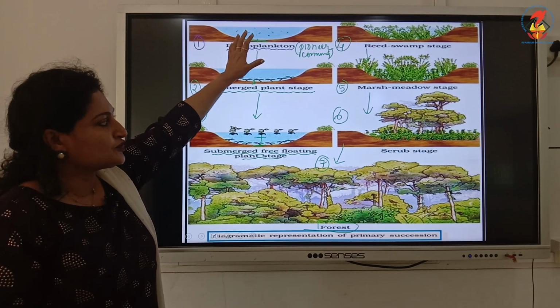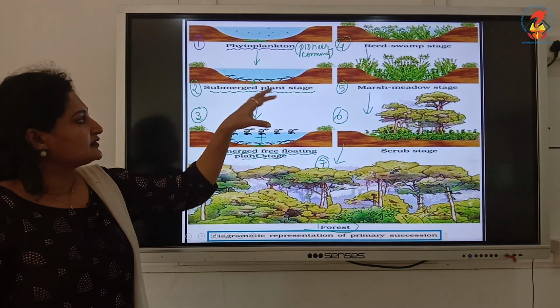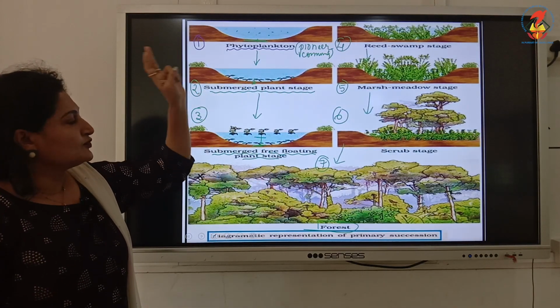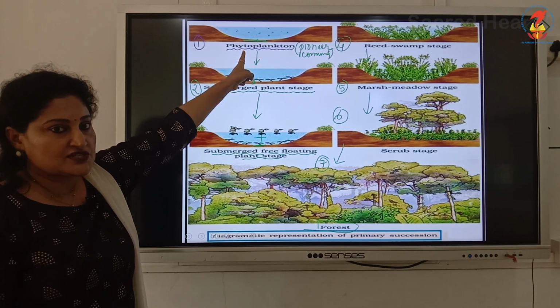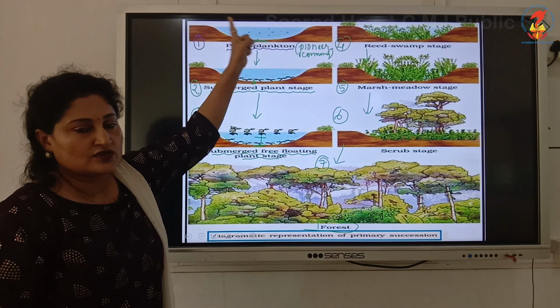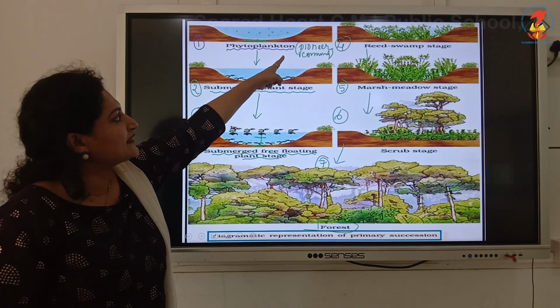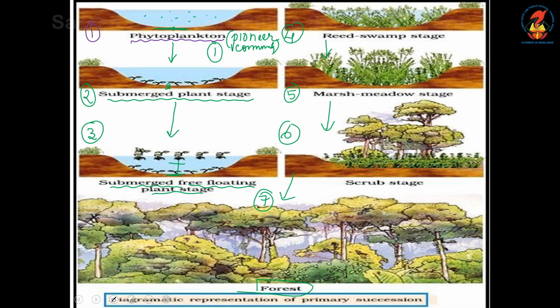So now I'm going to bring all those terms which I just briefly explained previously. You understood what is pioneer community? The first species invading a bare area. So this was a bare area, pond. So the first species that invade is called the pioneer species or pioneer community. So one point is explained.